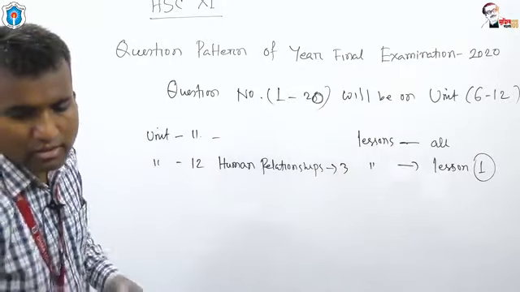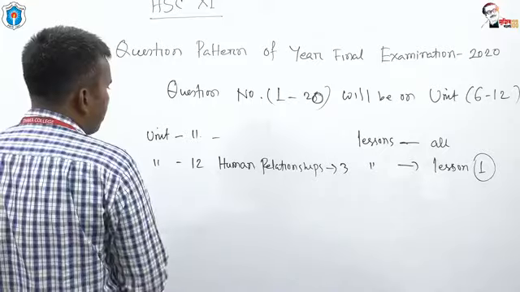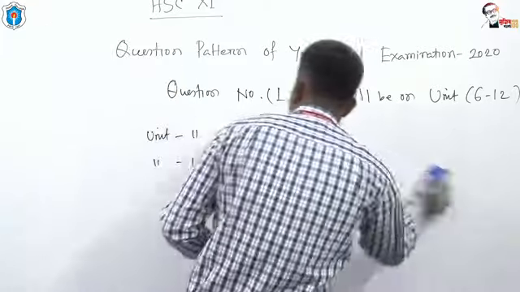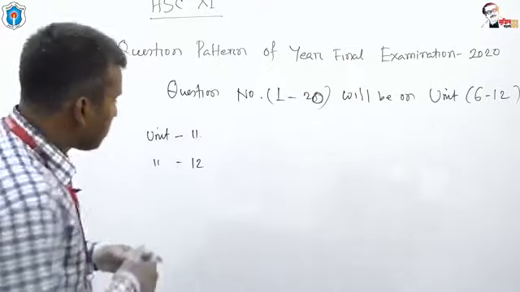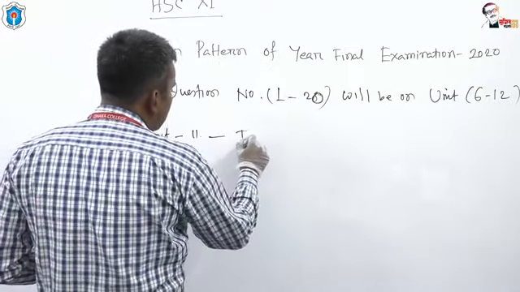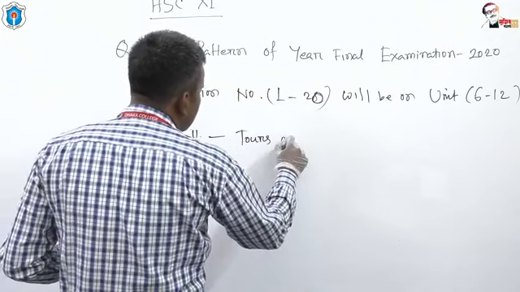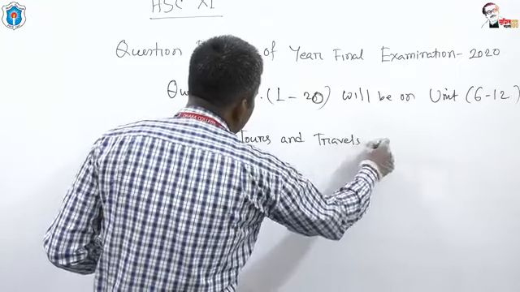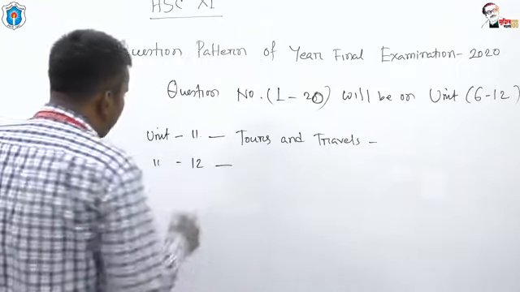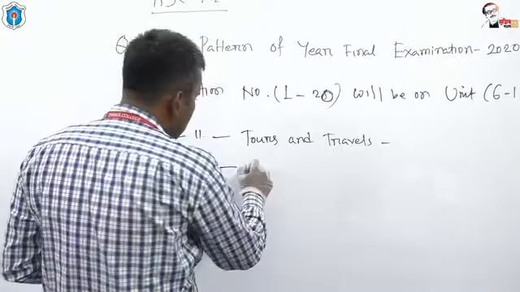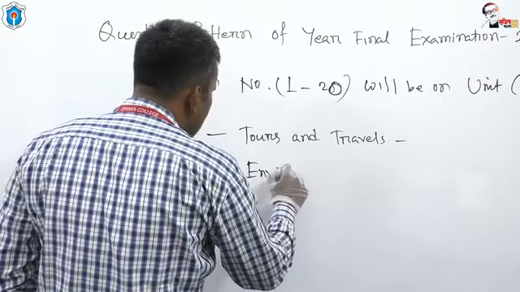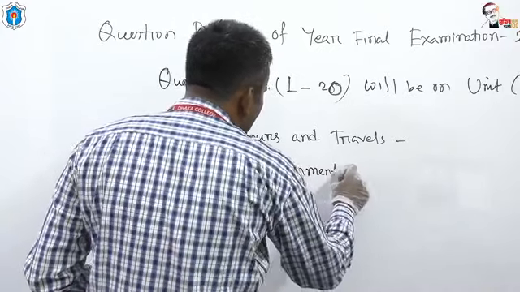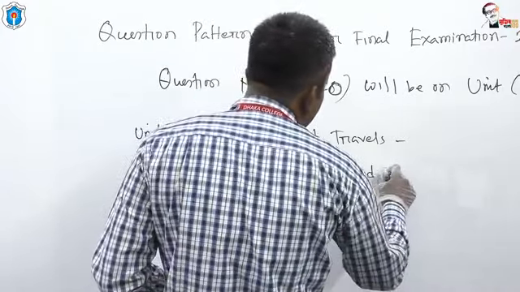The students, now it's about unit 11. The name of unit 11 is Tours and Travels, and the name of unit 12 is Environment and Nature.